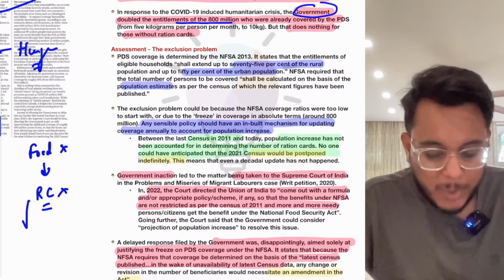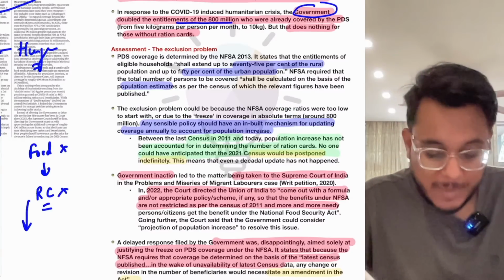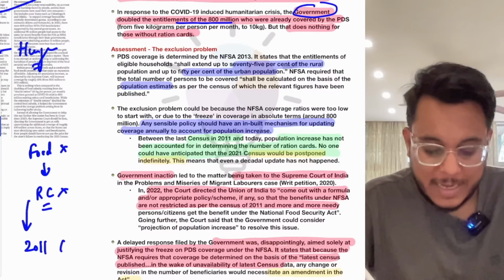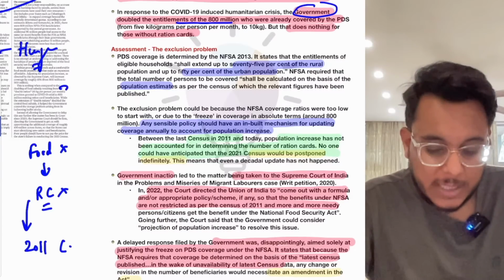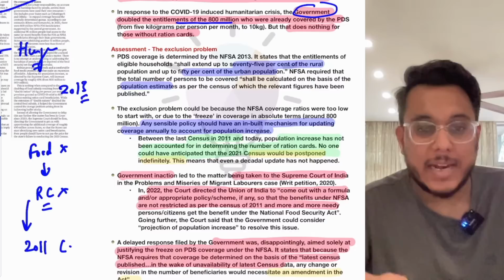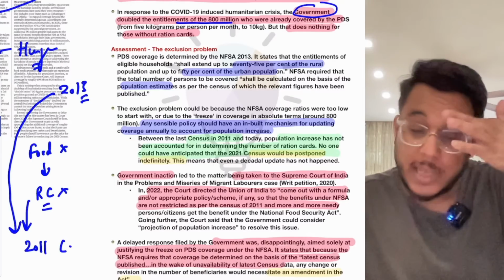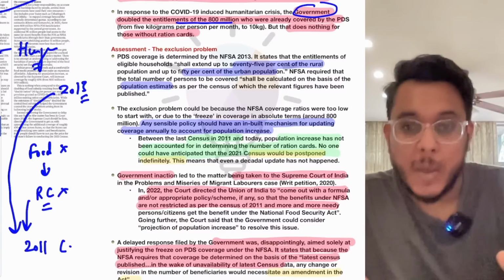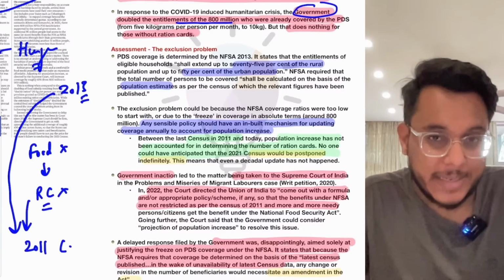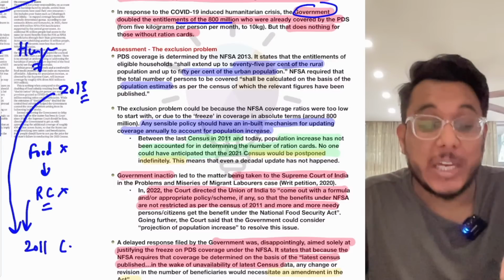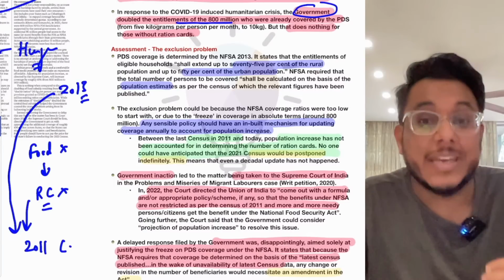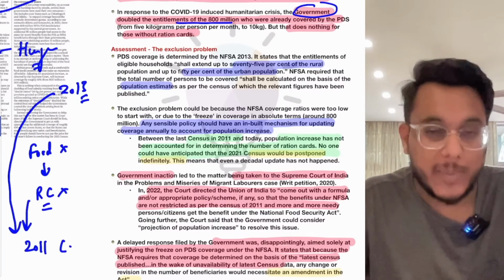Now, basically the number of ration cards that have been given, they have been given on the basis of the 2011 census. Now you see that the National Food Security Act came in 2013, and at that point of time, the latest census was of 2011. So on that particular basis, ration cards have been given. But now the population has increased, and as the population is increasing, new ration cards to the people who need the food the most are not being issued.